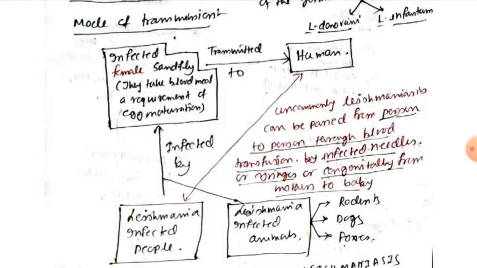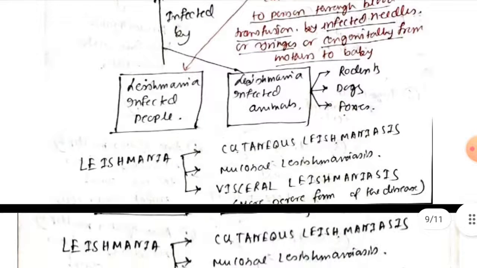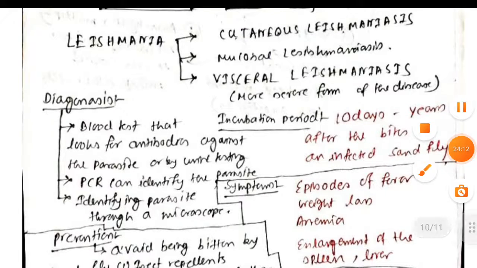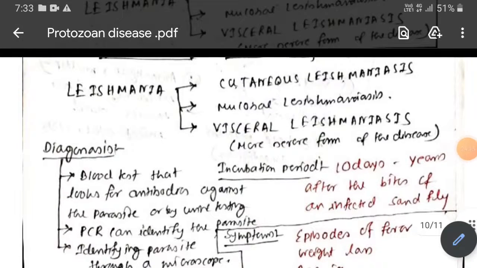So Leishmaniasis is due to the obligate intracellular parasite Leishmania. The two important species here are Leishmania donovani and Leishmania infantum. Here the infected female sandfly can transmit the parasite into the human, and the sandfly itself is infected by Leishmania-infected people or Leishmania-infected animals, for example rodents, foxes and dogs. So there can be three kinds of Leishmaniasis: cutaneous, mucosal and visceral.